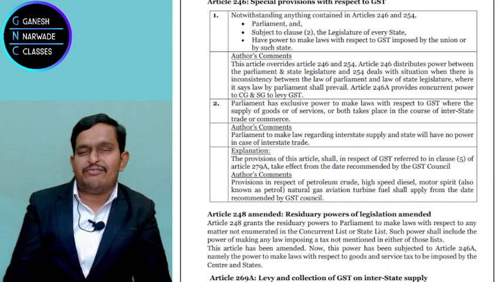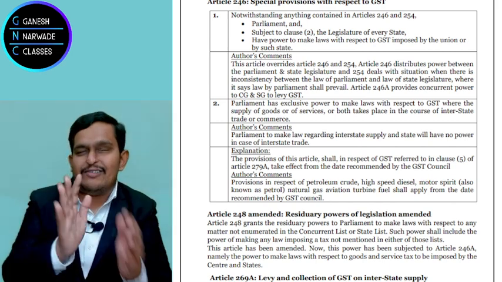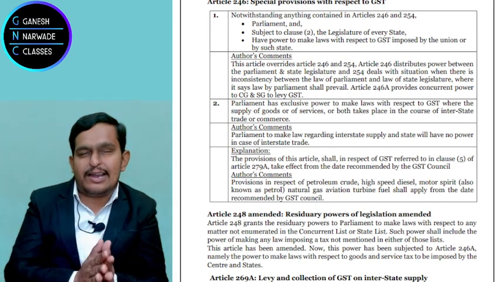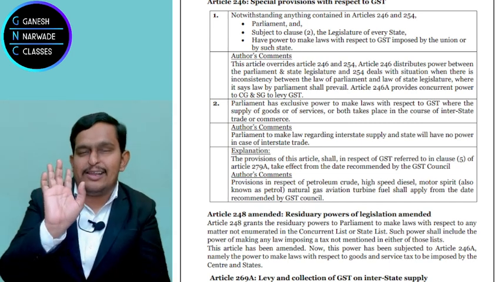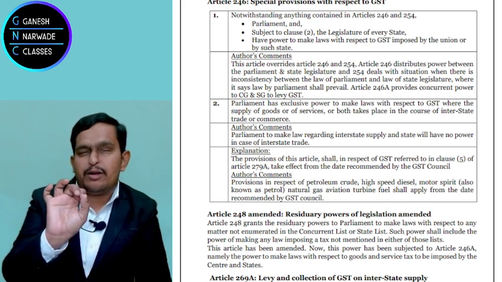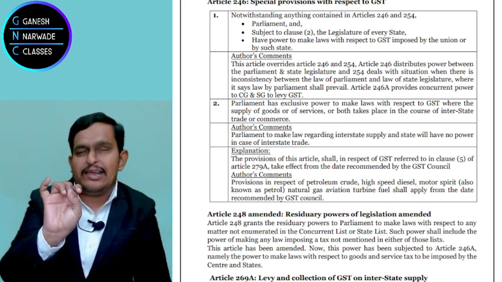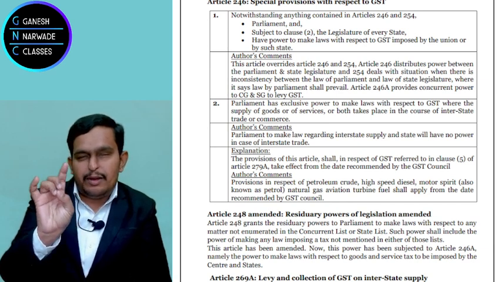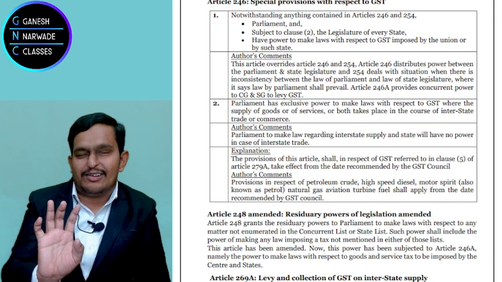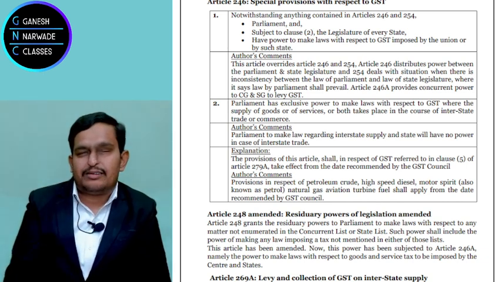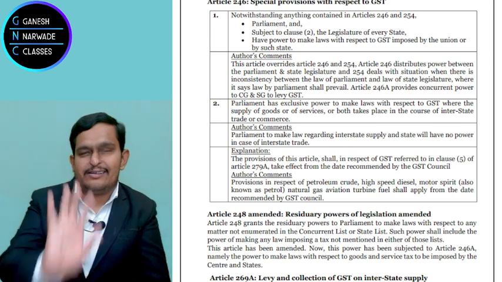HPMAN means 5 products I am going to discuss, which are explained in 279A clause 5. What are they? H for high speed diesel oil, P for petroleum crude, M for motor spirit, A for aviation turbine fuel, that is, petrol for aeroplanes in simple language. Then the last one, natural gas. These are the 5 things.